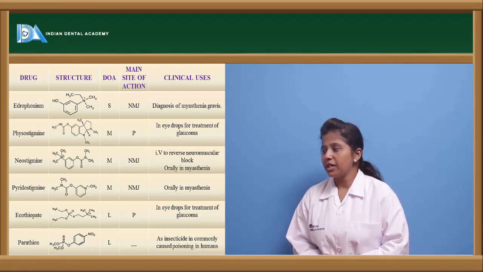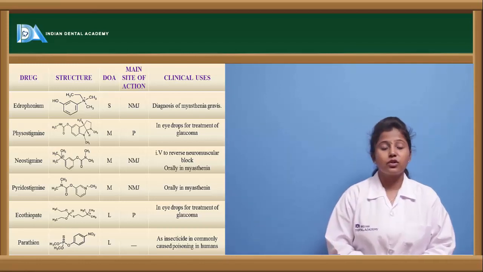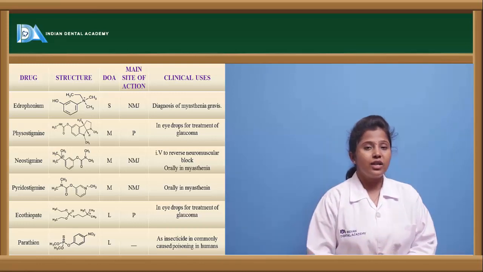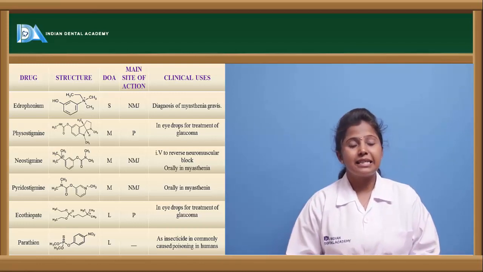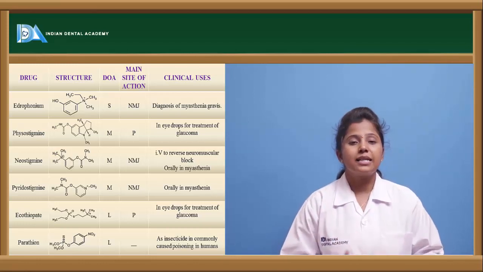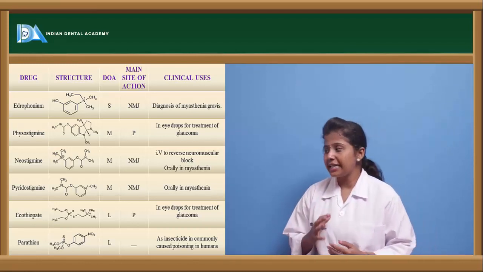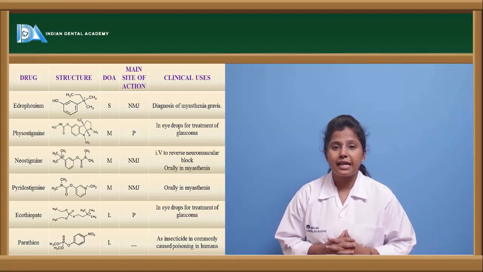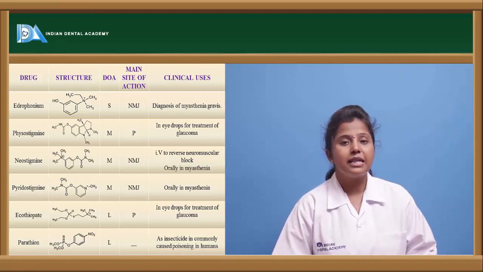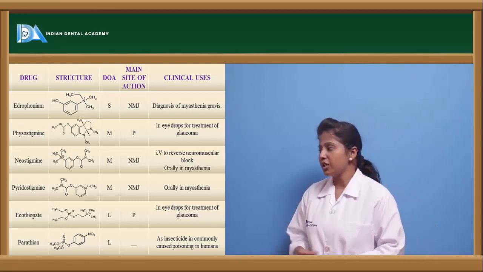And the other drug is ecothiopate. So ecothiopate as well as parathion are insecticides which have cholinergic action. As these are insecticides, and because of the complex structure, their absorption is less, as well as the duration of action of these drugs is also long, and these act at the post-ganglionic site. But parathion does not have any clinical importance, or else we can say it even does not bind to the cholinergic receptors.